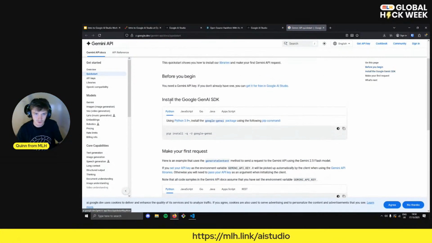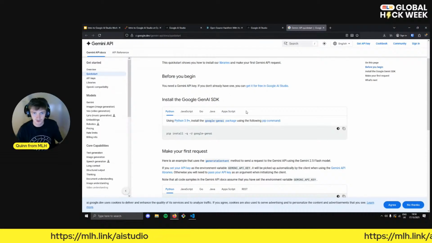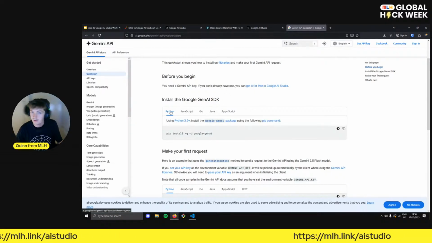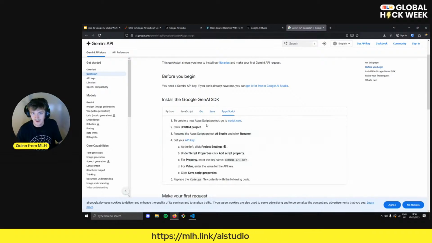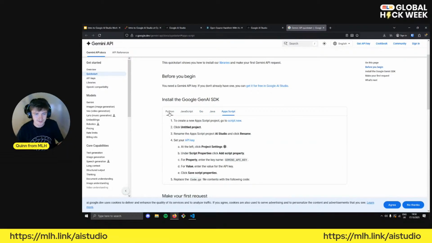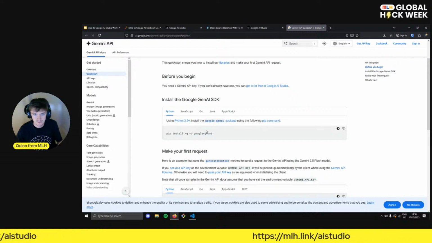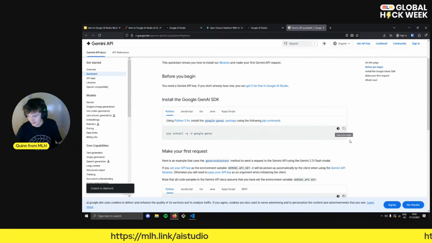Well, we've got some options to install the Google Gemini SDK, and we can do that in a bunch of different languages. We've got Python, this is what I'm going to be using, but if you preferred, you could use JavaScript or Go, Java, or even AppScript, which I think integrates with a lot of Google's technology really nicely. But I'm going to be using Python, and so let's go ahead and do that.